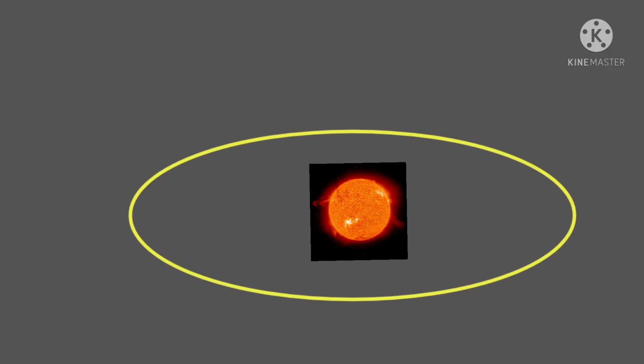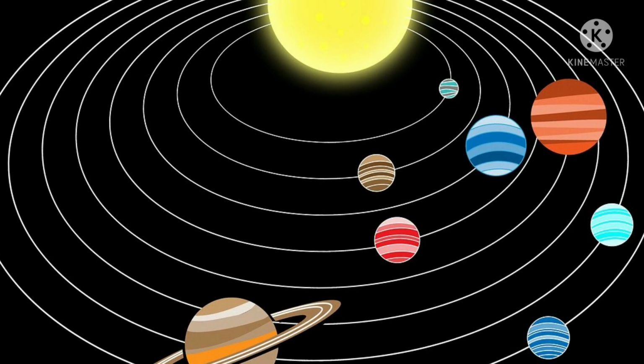The earth revolves around the sun. It is a member of the solar system. It is a planet. There are 7 other planets that revolve around the sun. The 8 planets in their order of distance from the sun are Mercury, Venus, Earth, Mars, Jupiter, Saturn, Uranus, and Neptune. Let us learn about some members of the solar system.